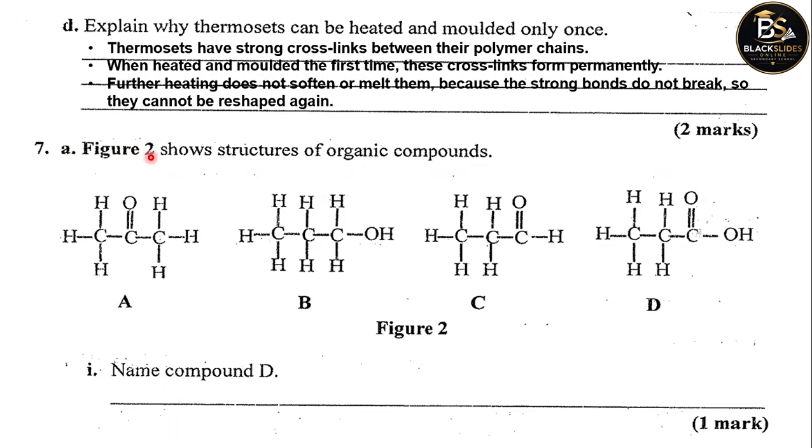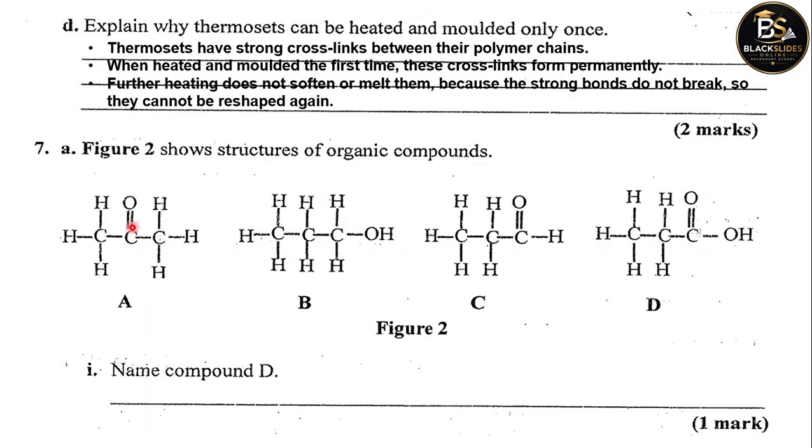Figure 2 shows structures of organic compounds. These are organic compounds, different ones. Let's just have a quick glance at each one of them. This one contains a functional group called carbonyl within the molecule.